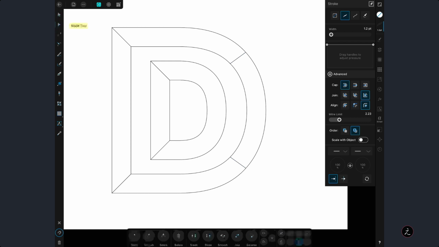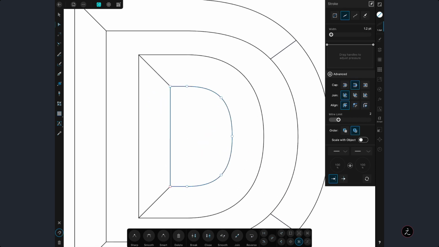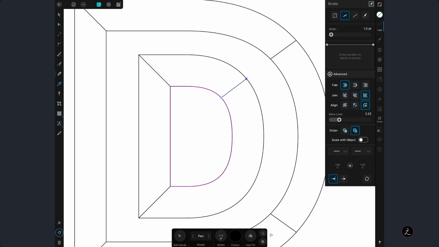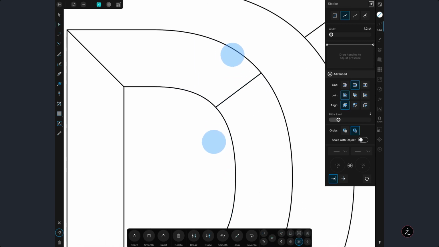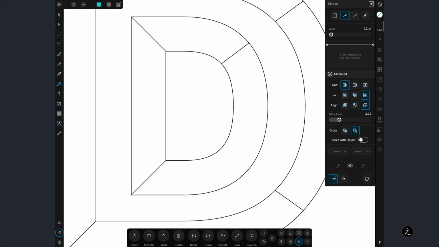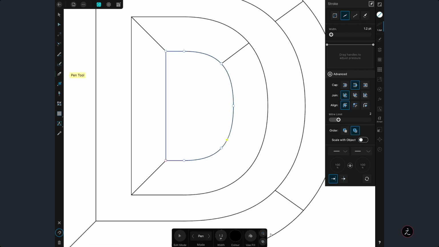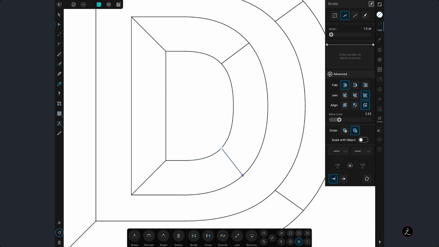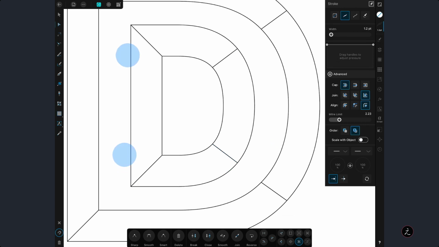Okay, so what else can we do? Let's look at the node tool again. And then we have this end, and I will do the same thing on that end. So I'm going to tap on the pen tool, tap on that, tap on that. Let's look. That looks great. Tap on the node tool again, find the node. Here's the node. And then just tap here. And then of course with the node tool, I'm going to align those two end nodes. There we go. Like so.